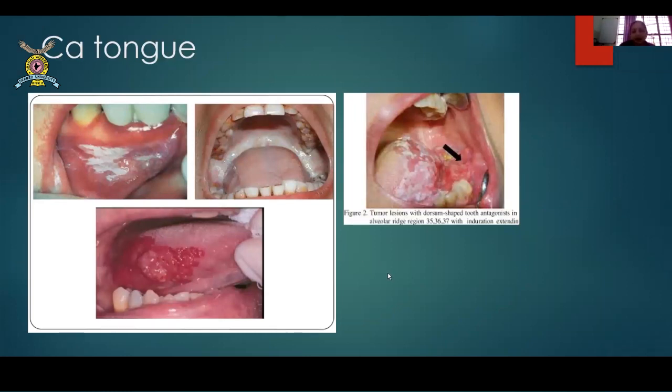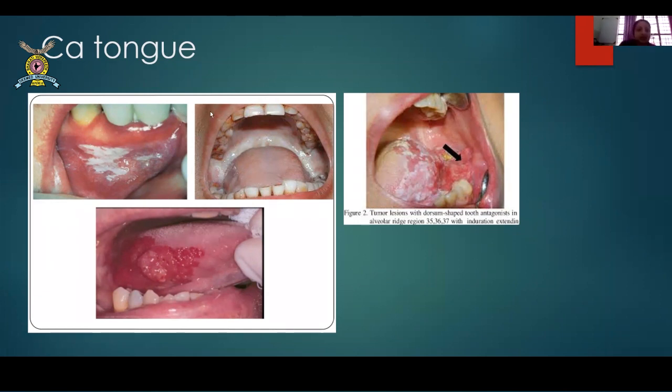I don't think anybody would ever miss a CA tongue. It's very easy to diagnose. The only problem with diagnosis is the early CA tongues, where the patient tells you there is something but you cannot see anything. So please make it a point that you wear a glove and then palpate the tongue. The consistency of your normal tongue and that particular area or patch will be slightly different, which is very easily appreciable to your fingers. So do not forget to palpate the tongue. Don't just observe with a torch because you can miss an early CA tongue.